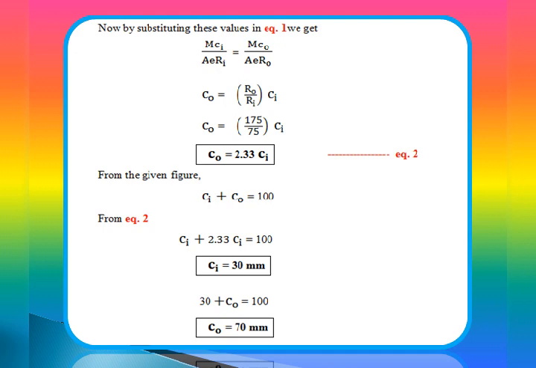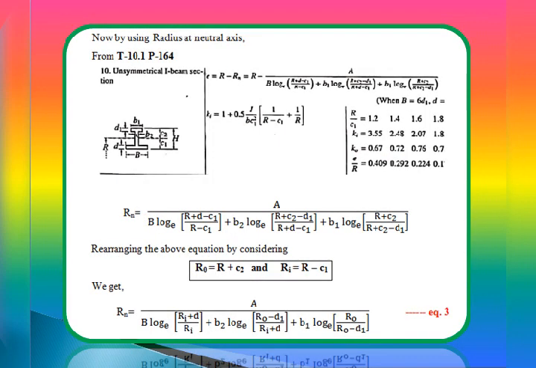That 100 is from the figure, 60 plus 20 plus 20, the total depth of the I cross section. So by substituting in the equations we get Ci equal to 30 mm and C naught equal to 70 mm. These two are the fundamental unknowns.